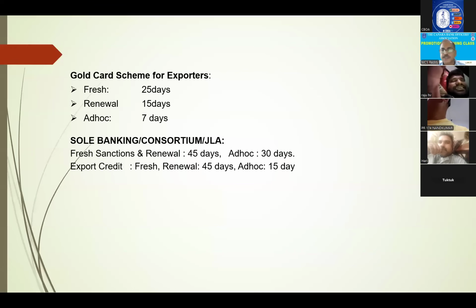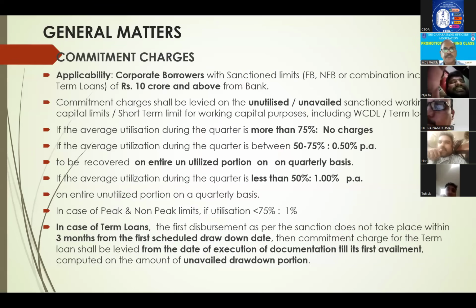Gold card scheme for exporters. This is also days 25, 15, and 7. Yes. Charges, today sir has discussed all this, what are all the penalties. So I will skip and go for other, because today only our Jagannath sir has discussed all these things.